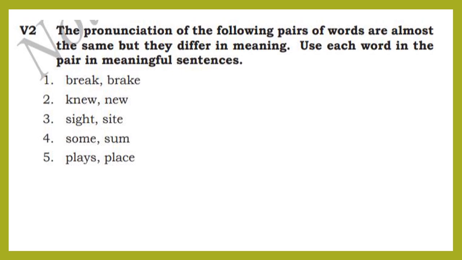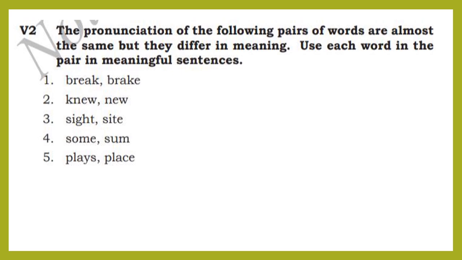Homophones are words that have the same sound or pronunciation, but different spellings and meanings.